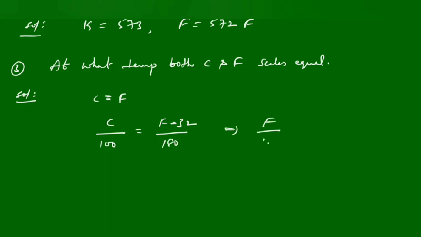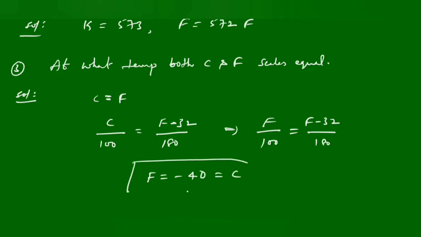You can take F by 100 is equal to F minus 32 by 180. If we simplify this, we will get F equal to minus 40, nothing but C also. So at minus 40 temperature, both Fahrenheit and degree Celsius show the same temperature.